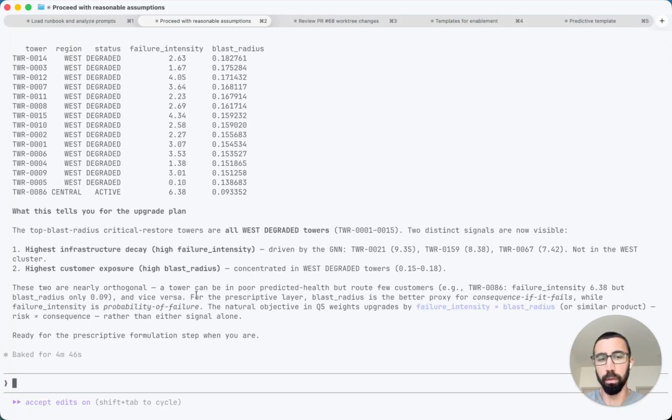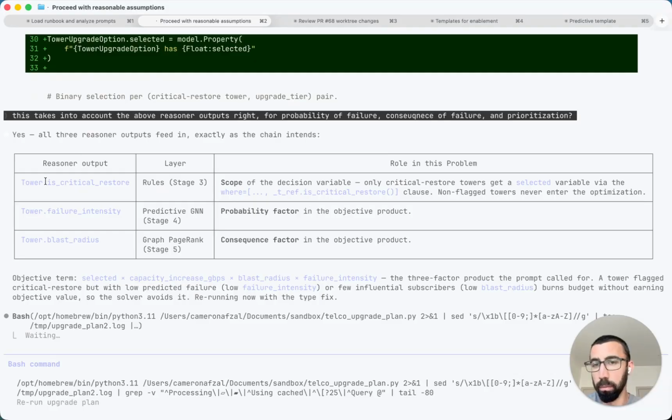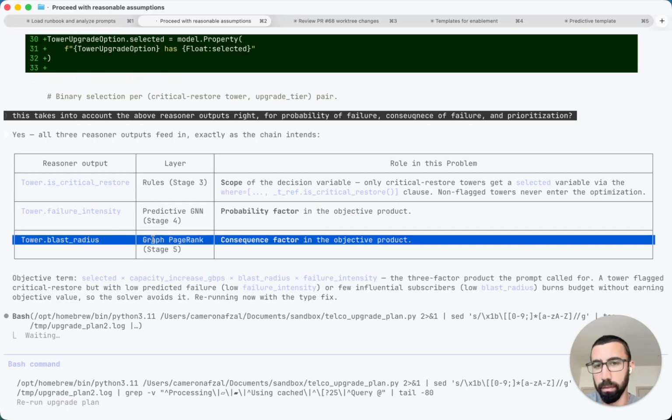The inputs for both probability of failure and consequence of failure will formulate that problem. All three of our reasoner outputs will be inputs to this optimization. If a tower is critical to restore from a rules analysis, failure intensity from predictions, and blast radius based on customers, and the graph analysis, so consequence.